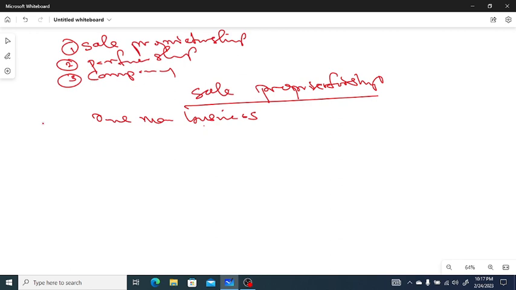and the business may be financed by a mixture of owner's capital and a loan. This is a case whereby you can start this business with your capital, or you mix it with a loan, either from friends, family, or even from a bank. So it's another feature of sole proprietorship business.